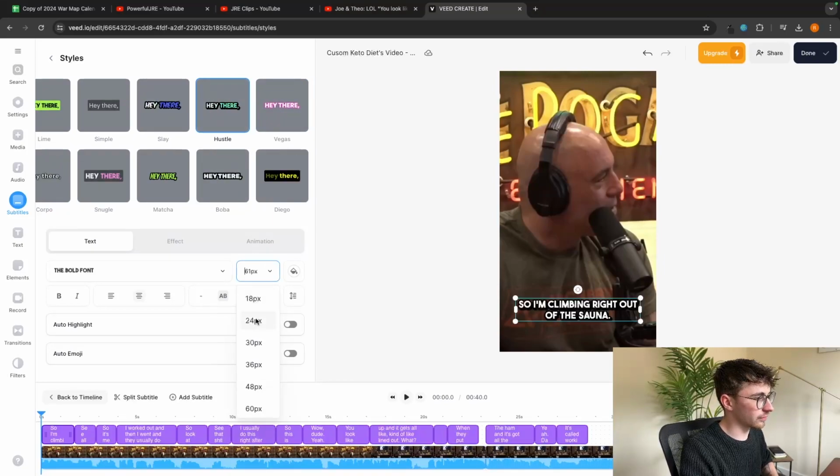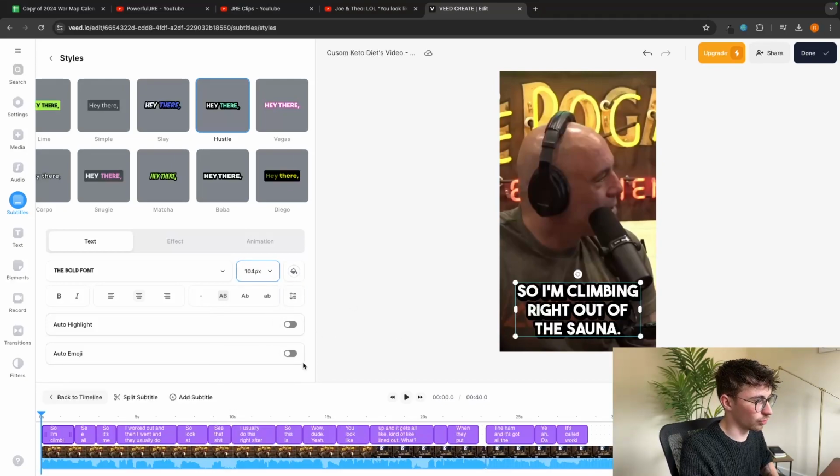And then what I also like to do is make this text a little bit bigger. So usually about 96. Sometimes you can go up to 104. That's how I like to leave it there. Also make sure this auto capitalization is on. And then another cool thing that we can do is auto emoji.